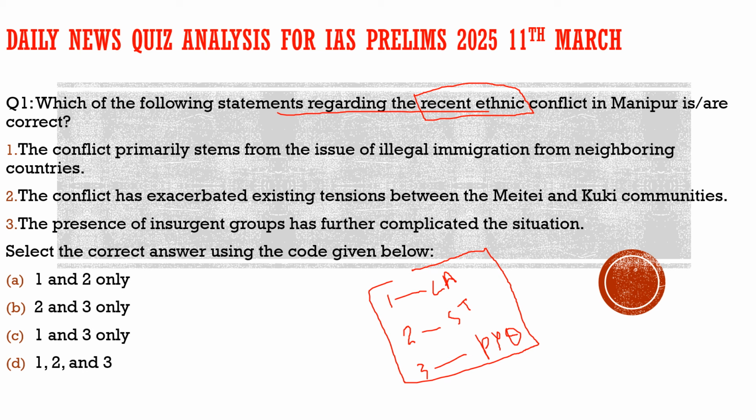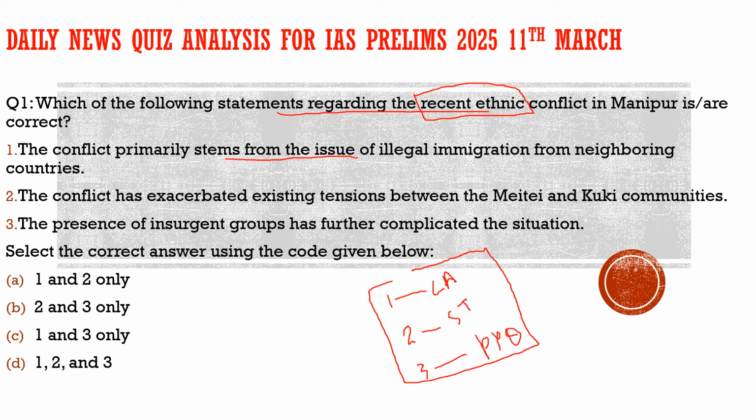First statement, it says the conflict primarily stems from the issue of illegal immigration from neighboring countries. Most of us, if we do not read the key of the question, will mark this correct. But unfortunately it is incorrect with respect to this question.